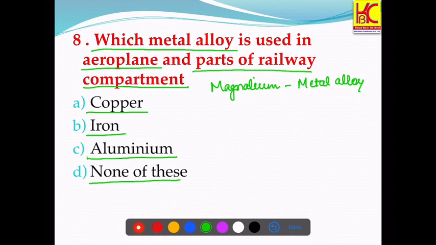So magnesium is an aluminium alloy. Aluminium alloy having aluminium, magnesium, copper, nickel, tin. And why do we use this? Because they have these properties. It provides high strength.